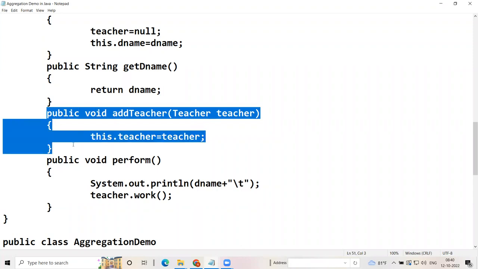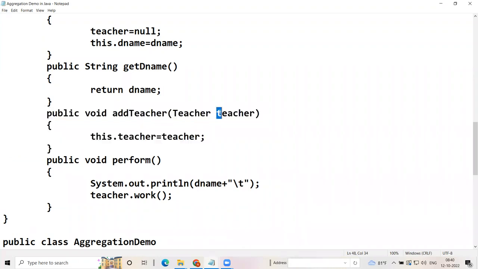An outsider will create a teacher and pass that teacher to add teacher, and add teacher will collect that teacher given by the outsider and initialize its own instance member, right?